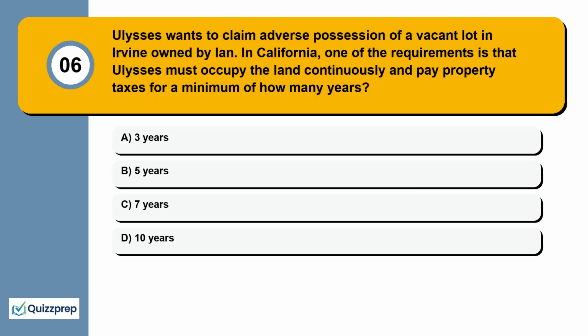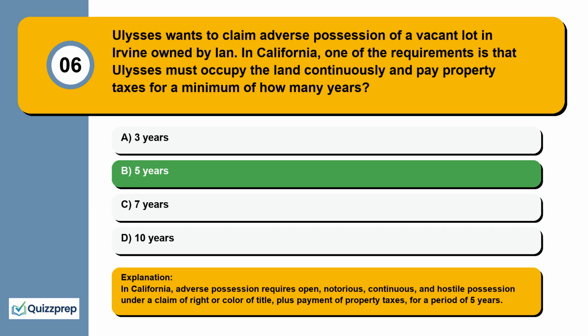Question 6. Ulysses wants to claim adverse possession of a vacant lot in Irvine owned by Ian. In California, one of the requirements is that Ulysses must occupy the land continuously and pay property taxes for a minimum of how many years? 3 years, 5 years, 7 years, 10 years.